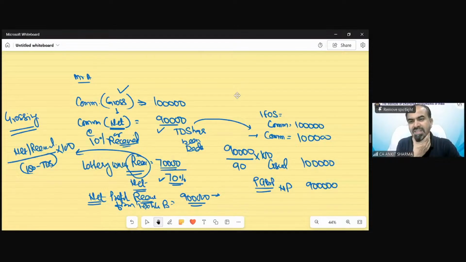Ms. Harshada is asking, do we need to check whether agricultural land is urban or rural? For the purpose of TDS provision, we do not need to check it. If it is agricultural land, there is no applicability of TDS provision. So this is grossing up, what we were discussing.